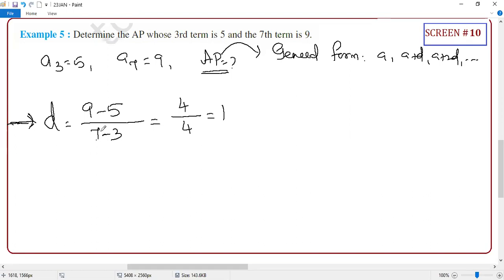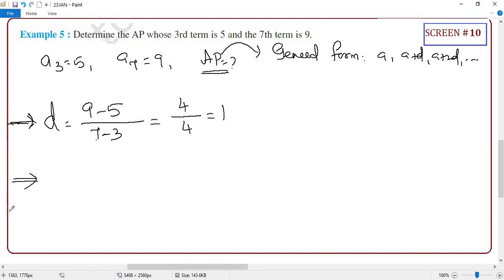How many of your friends struggle a lot finding D? They can struggle, no problem, but their answer will be wrong. The majority of them will make some mistake. But here, the chances of mistake are very low. Somebody will think this is greater, this is lesser. I told you in yesterday's class: always take the later position minus the one closer to the first term, so that my denominator is always positive. Clear or not?